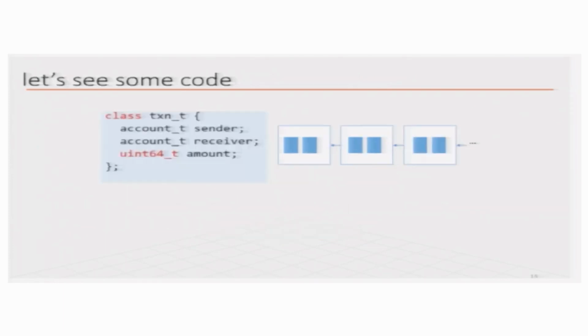So, let us see some code then. In C++, we have this notion of a class. A class is basically a structure, and this class we will call transaction_T. It has 3 elements, 3 data items. One is the account information of the sender, one is the account information of the receiver, and another is a 64-bit unsigned integer amount, because we are not going to deal with negative amounts in transactions; we are doing monetary transactions here. So, this is a class.